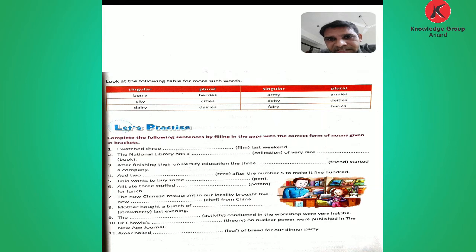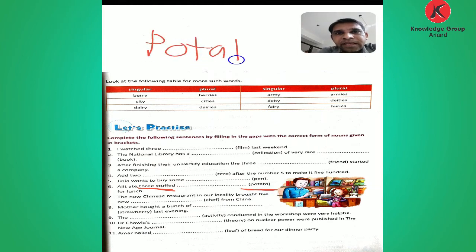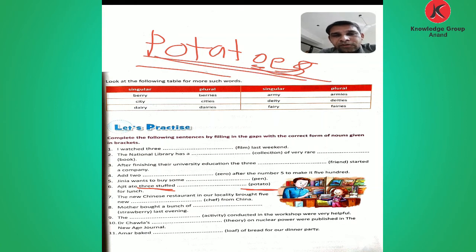Number 6, Ajit ate 3, not single, 3 potato. Here given potato, the last word is o. But in this word we put es. We put es and change the word into plural. So number 6 answer, potatoes. Okay.